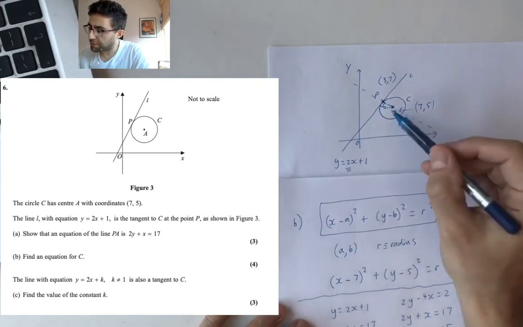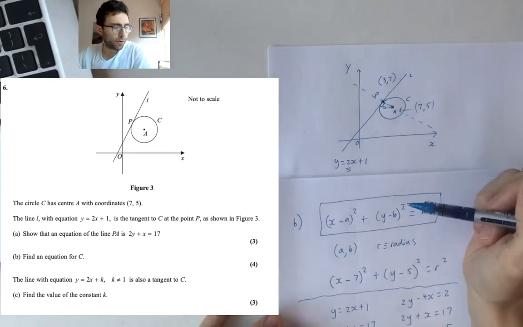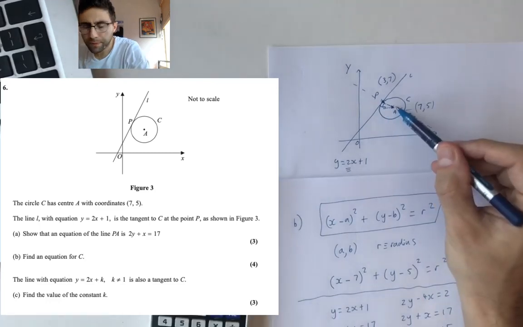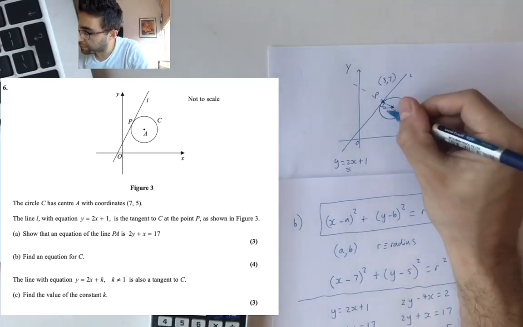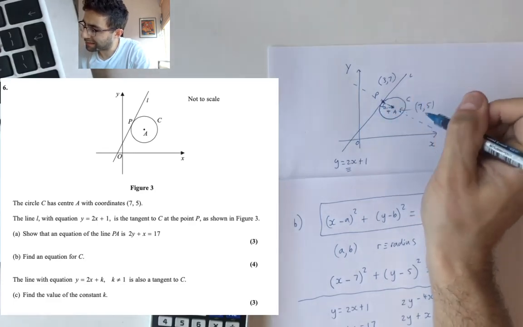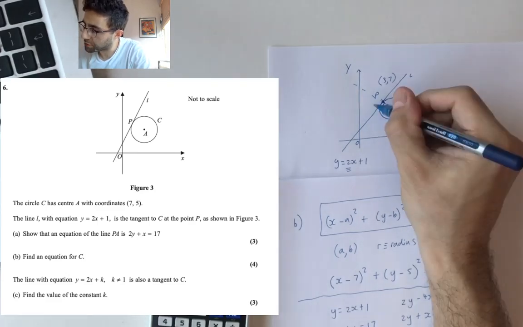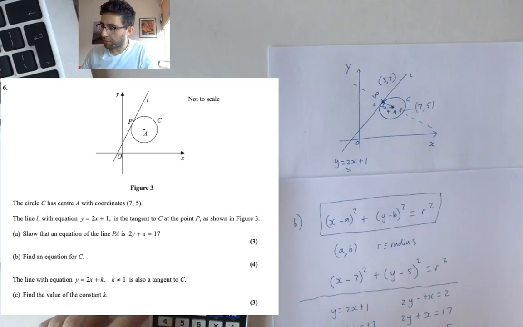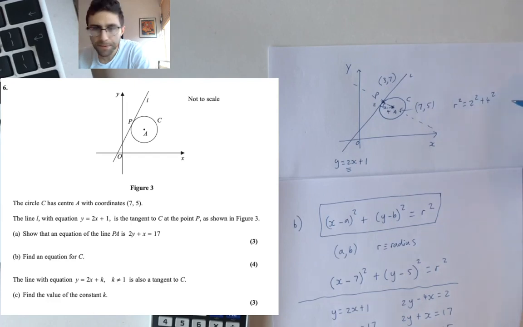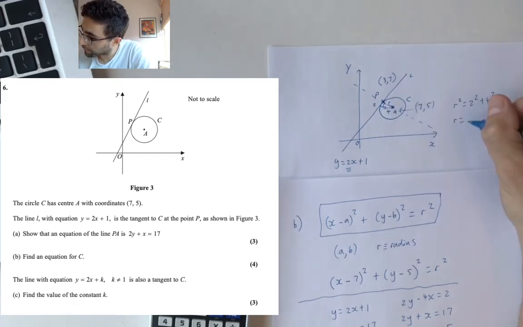And then it's just a case of using Pythagoras to work that out. Do I even need the calculator? Maybe I don't, because along the bottom we're going from 3 to 7, that's 4. And up the way, we're going from 5 to 7, which is 2. So radius squared equals 2 squared plus 4 squared. That's Pythagoras. R equals the square root of 20.